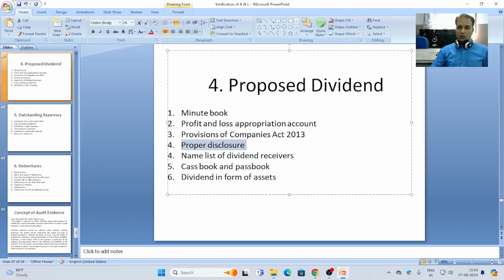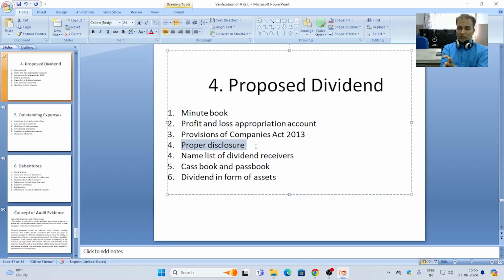Even proper disclosure should be ensured by the auditor in the books of accounts regarding the proposed dividend in the client business accounts. Proper disclosure is very much required, because proper disclosure of proposed dividend makes transparency between the company's financial statement and expectations of the investors, whether existing or future.